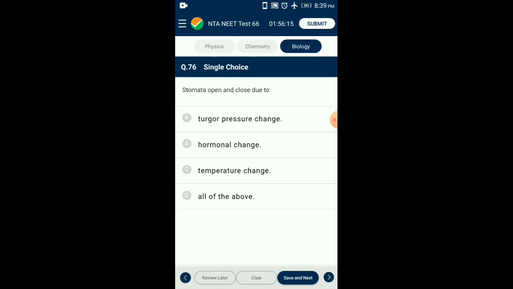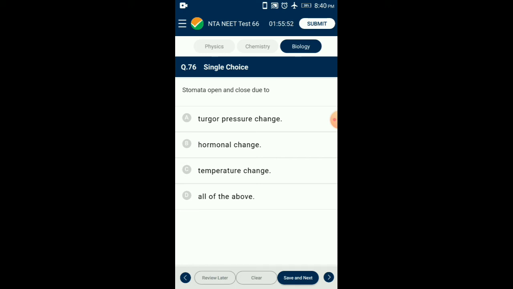Question number 76. Stomata open and close due to. Increase in turgidity of guard cells causes opening of stomata. During closing, due to loss of water from guard cells, the guard cells become flaccid and cause closing of stomata. Rise in the temperature causes stomatal opening.